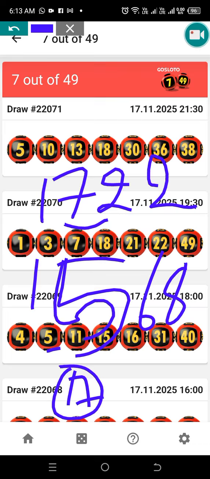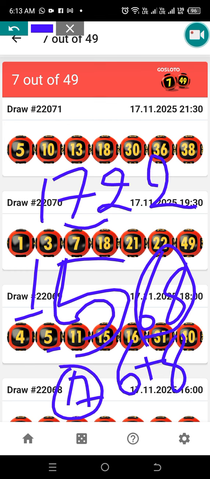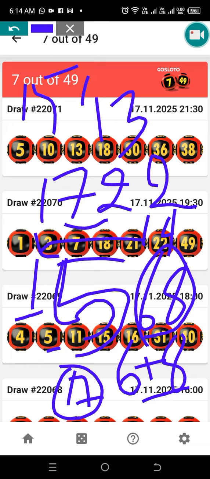Then the last number minus the first one is 68. So we take 6 plus 8, we get 14. Then you take 14 minus 1, which is 13. So the answer is 13, right? Then you play 15, 16, 18.